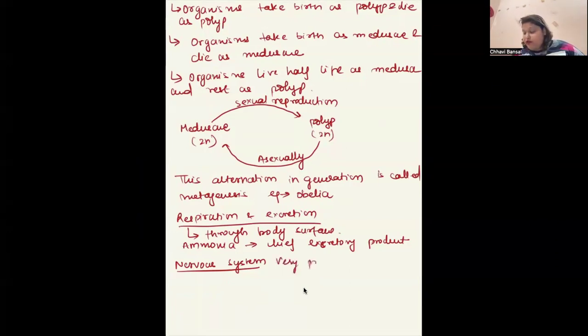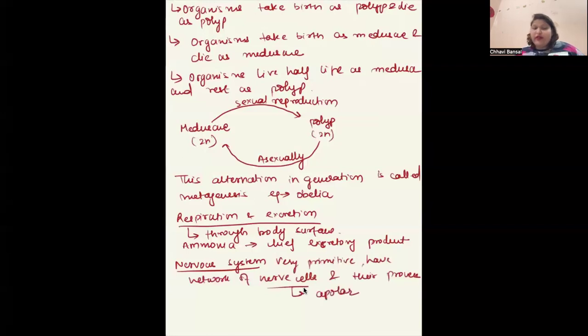Very primitive, a network of nerve cells and their processes. And nerve cells are generally apolar. Apolar means no dendrites, no axon. Okay. This is the nervous system. Very primitive form of nervous system is present.